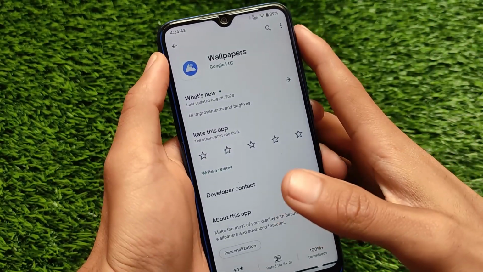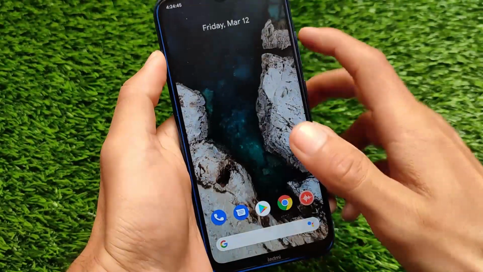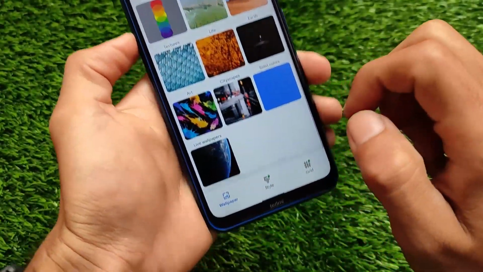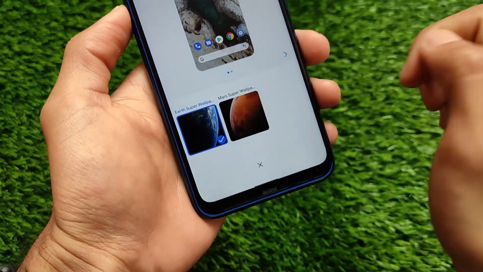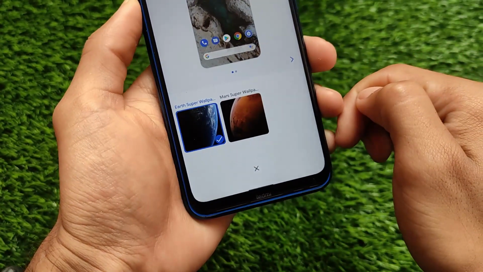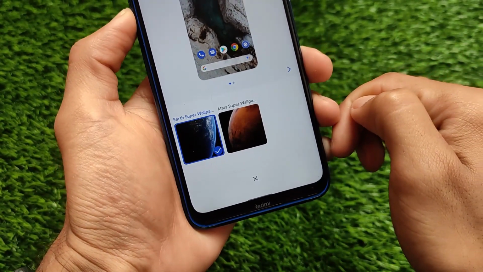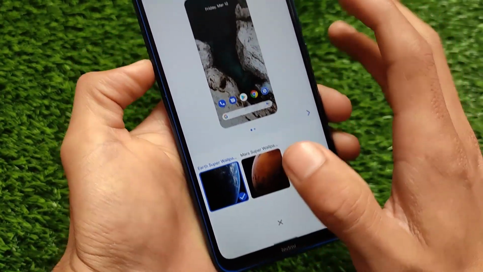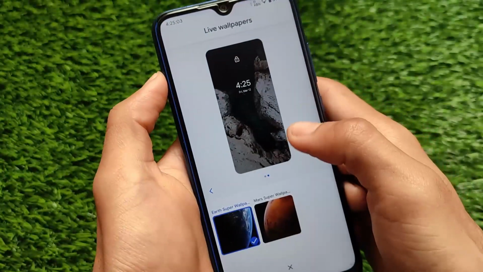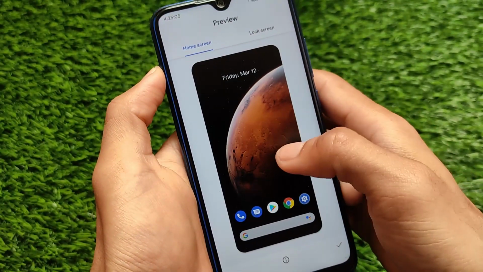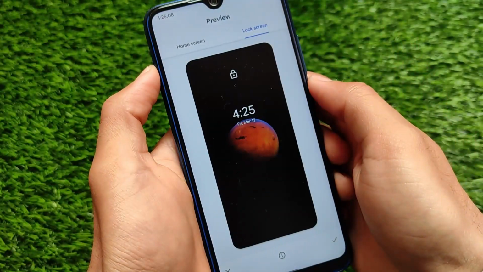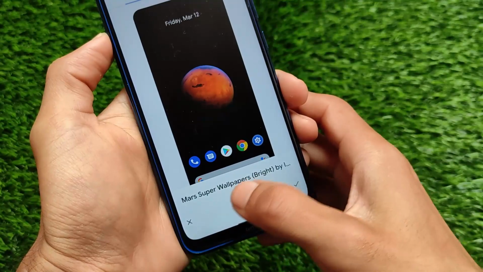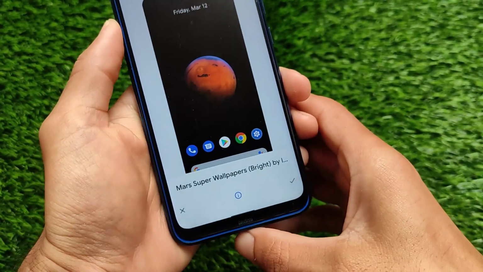You just need to install this app from the Google Play Store, and after that, you need to hold there, click on styles and wallpapers, and just scroll down. At last you will see these live wallpapers, the Earth super wallpaper and the Mars super wallpaper. Both of these wallpapers are APK files, so you just need to install those APKs, and they should work definitely fine on your device. If you are getting any issues or errors, you can ask in my Telegram support group, or you can directly message me on Telegram. I will try to reply as soon as possible.